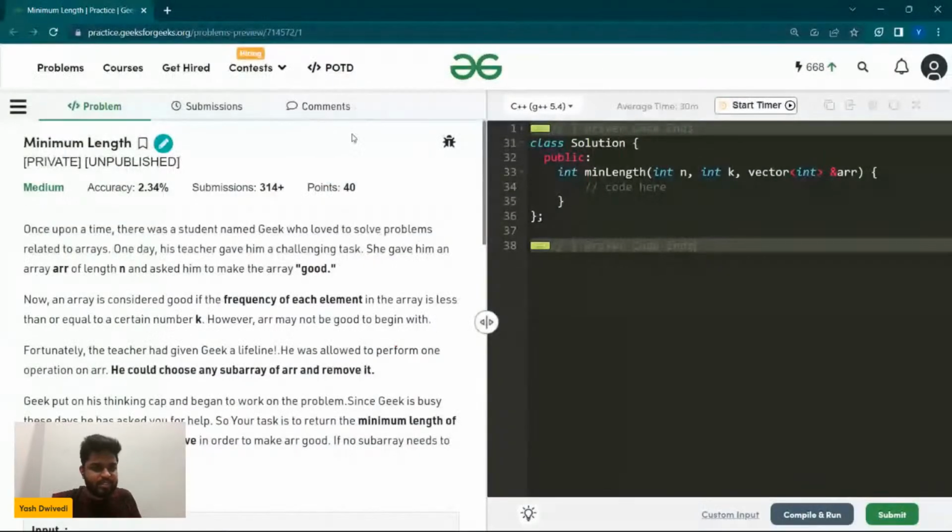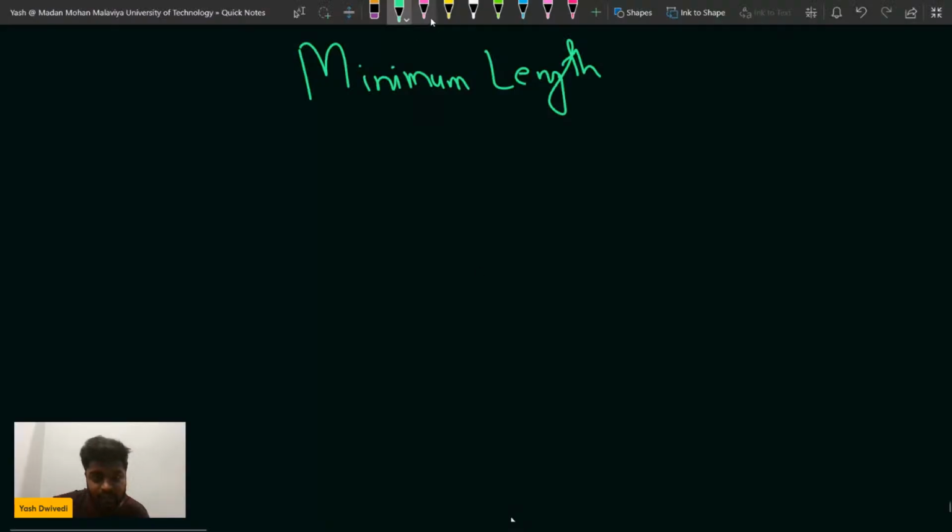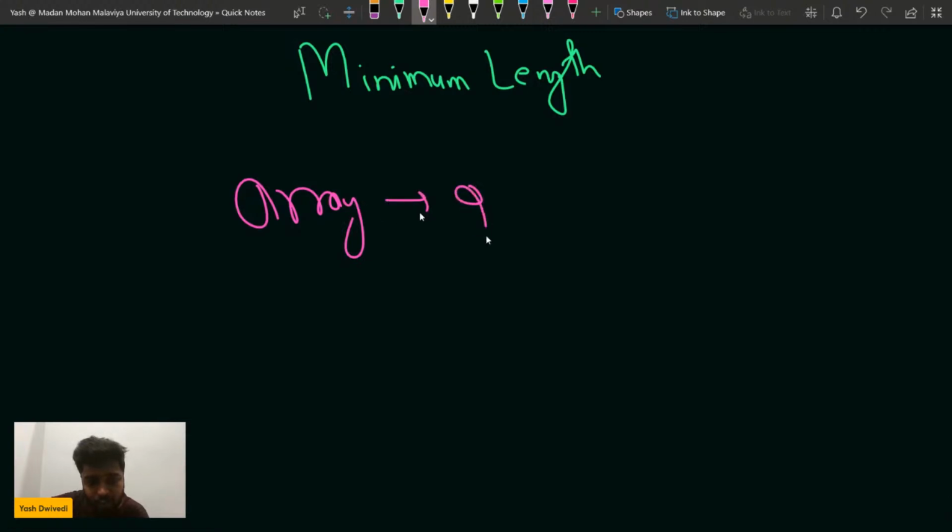So what does this problem say? It says that once upon a time there was a student Geek who loved to solve problems related to arrays. One day his teacher gave him a challenging task. She gave him an array of size n and asked him to make the array good. So you will be given an array, and you have to make it a good array. That is what the task looks like as of now.